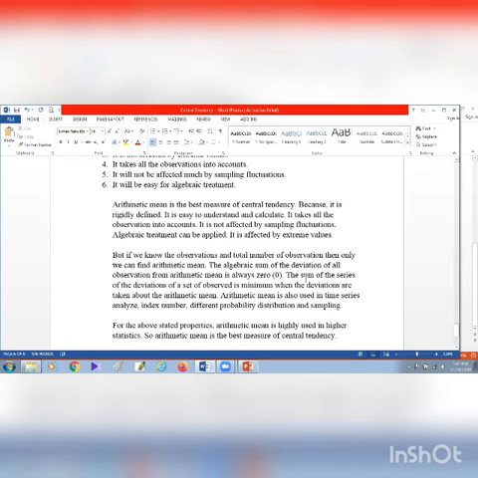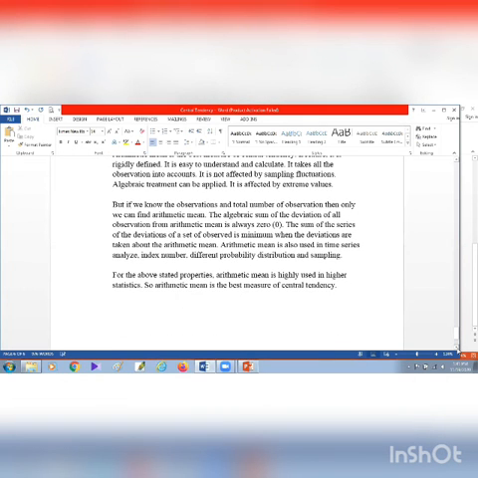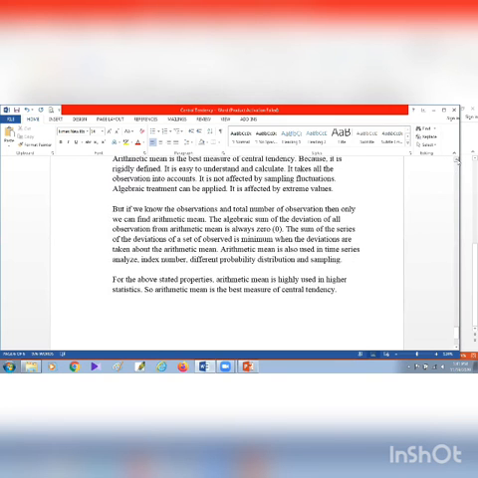The algebraic sum of the deviations of all observations from the arithmetic mean is always 0. The sum of the squares of the deviations of a set of observations is minimum when the deviations are taken about the arithmetic mean. It is also used in time series analysis, index numbers, different probability distributions, and sampling. For the above stated properties, finally, we can say that arithmetic mean is highly used in higher statistics, so arithmetic mean is the best measure of central tendency.